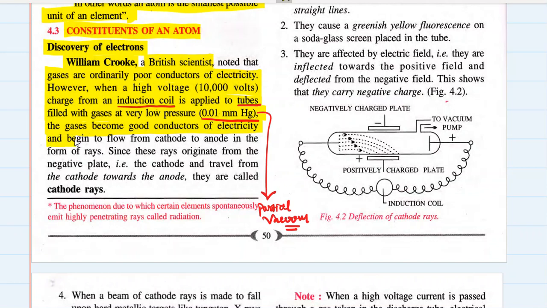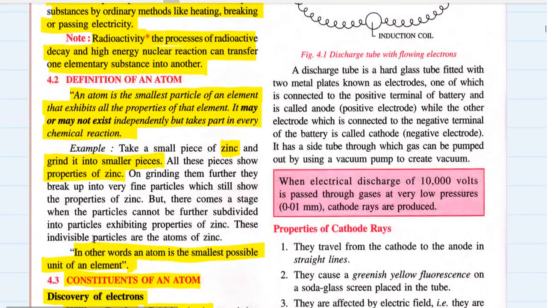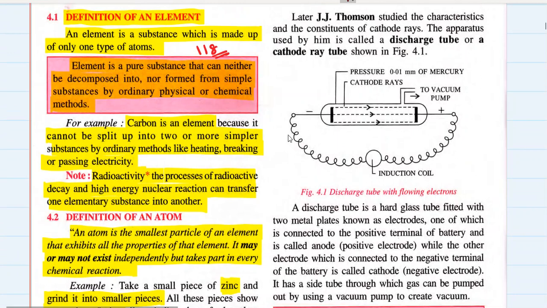And this electricity begins to flow from cathode to anode in the form of rays. Now, breaking up these statements into small chunks and understanding what is cathode and what is anode. The positive terminal is the anode, and the negative terminal is the cathode. I'm sorry, I just said the reverse of it.